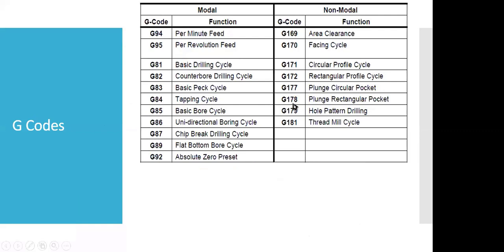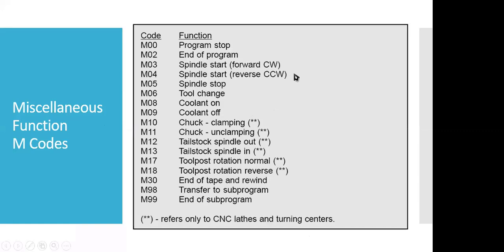So these are the codes, and these are some miscellaneous codes. In miscellaneous codes, we must know this: because we are rotating the tool in the clockwise direction, it is M03, then M04 for spindle turn anti-clockwise. M05 we will be writing at the end to stop the spindle. Once the machining is over, we will be writing the spindle stop code so that the spindle will be stopped. Then tool change auto, coolant on, and in this line we will be writing the end of program and cycle rewind.